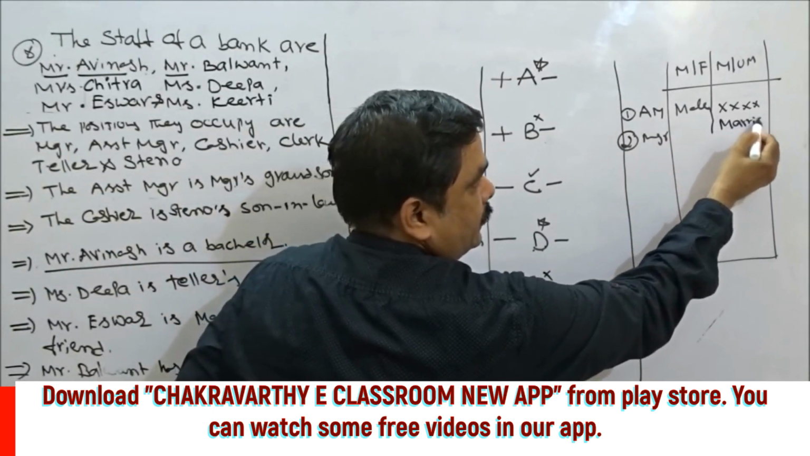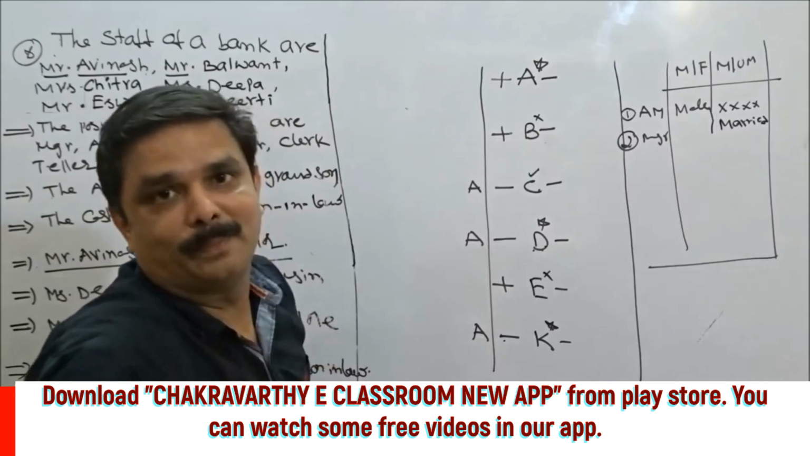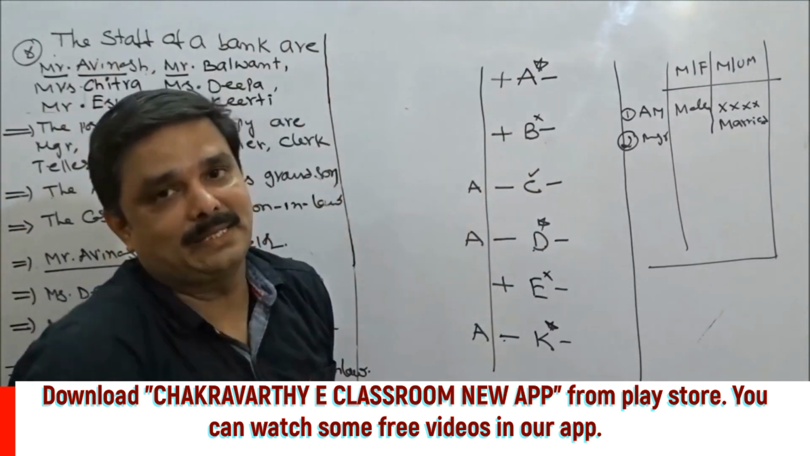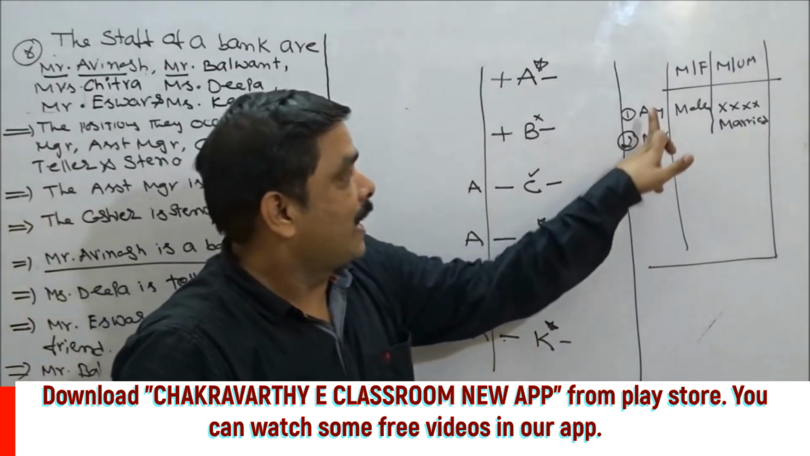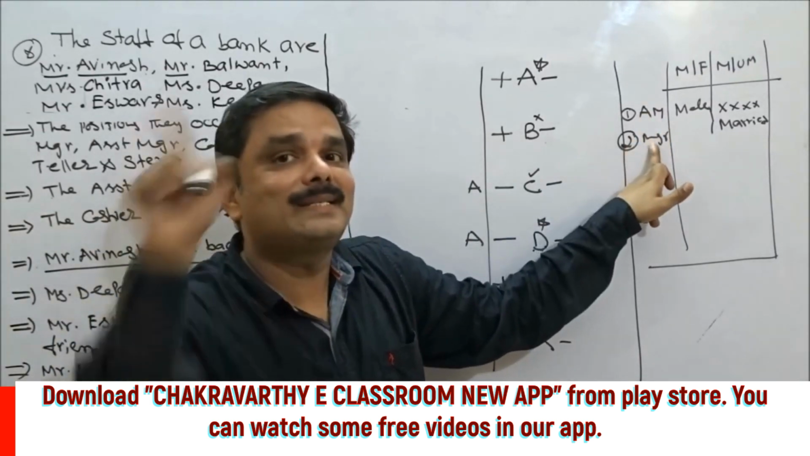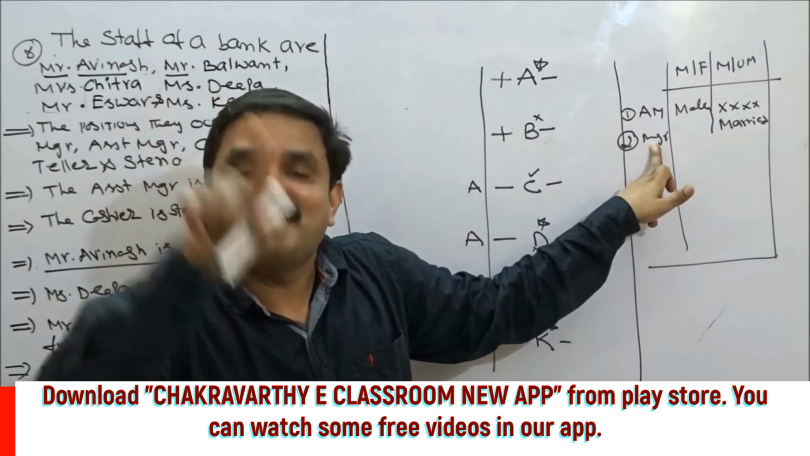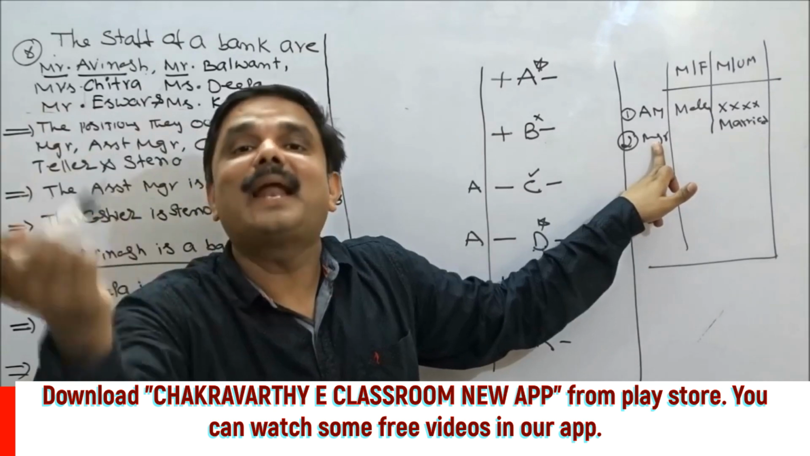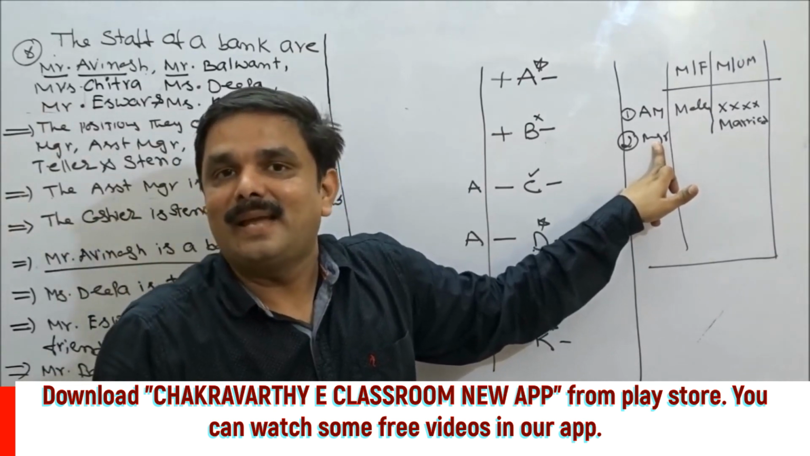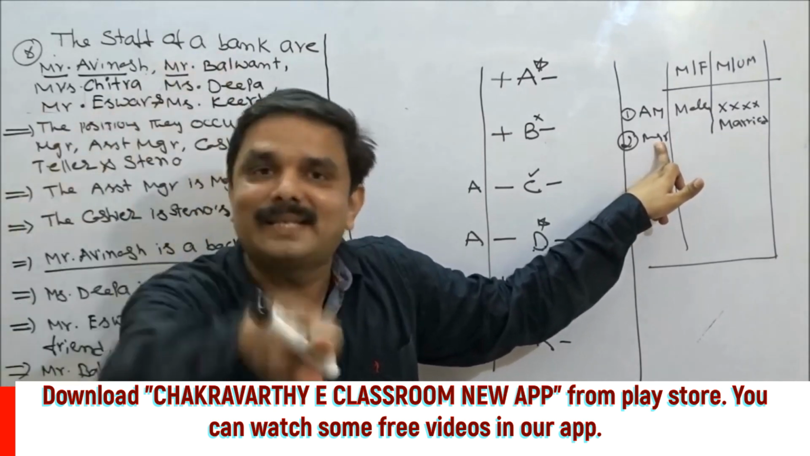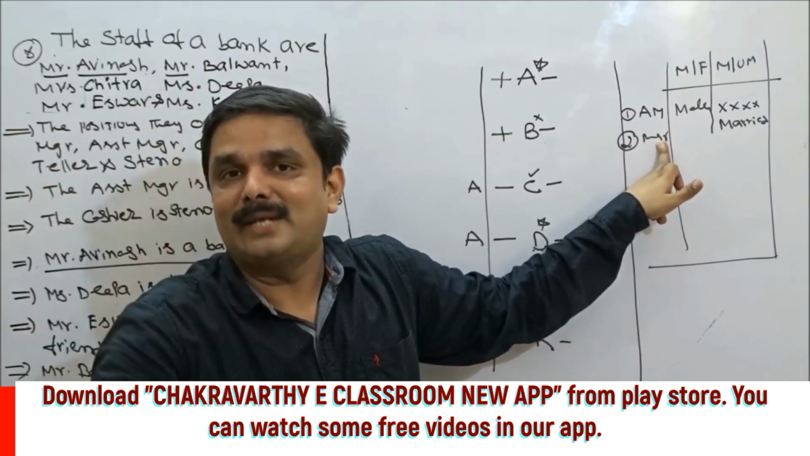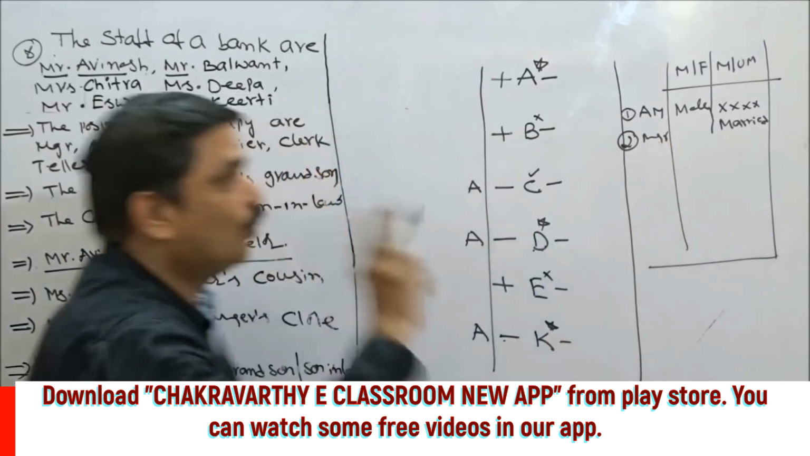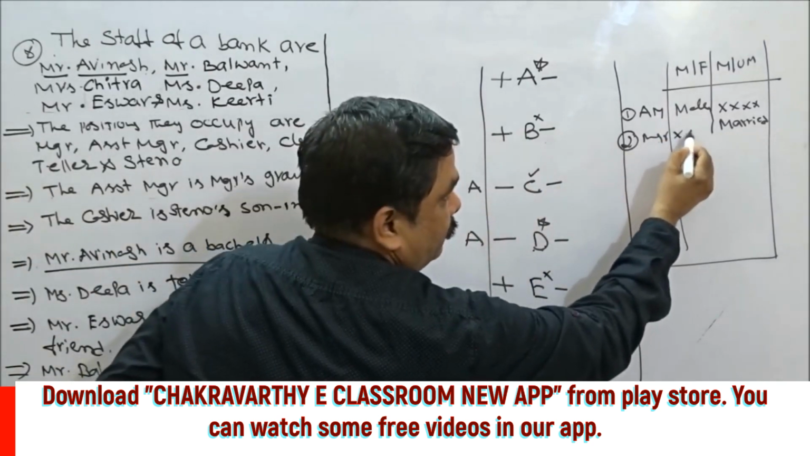See students, this is the best way to solve the puzzle. Manager should be married because he is having a grandson. Then, when assistant manager is manager's grandson, what is manager to assistant manager? Maybe grandfather or grandmother. How can you say that one? Manager can be grandmother or grandfather of assistant manager. So, I don't know the gender of manager.